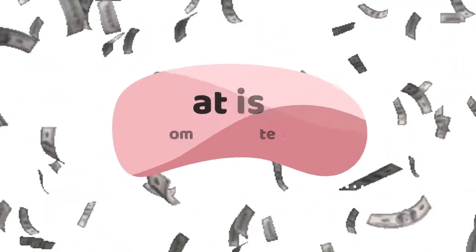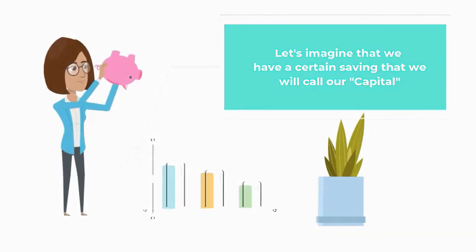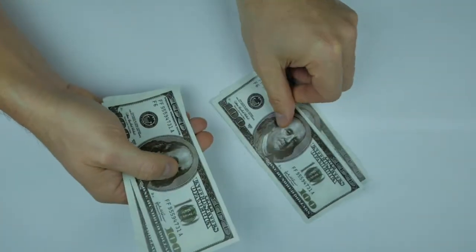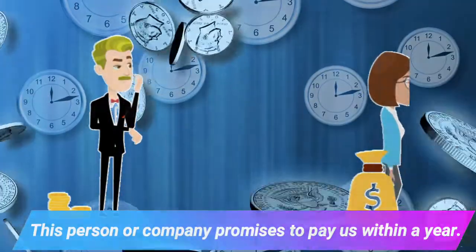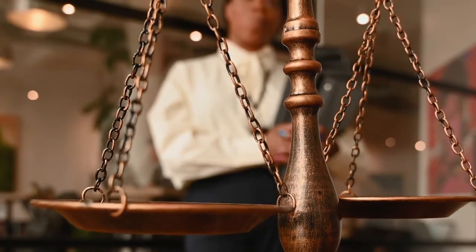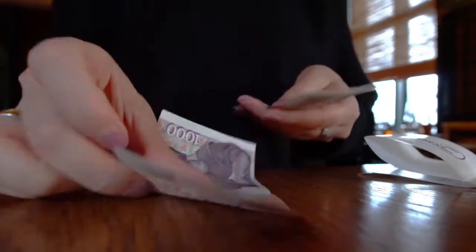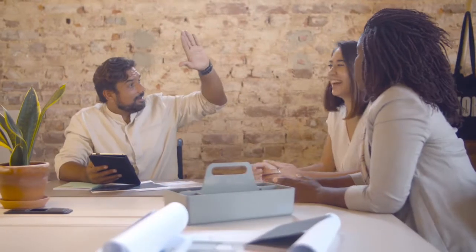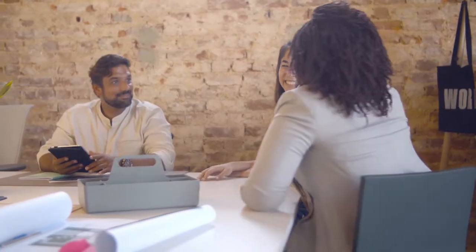What is compound interest? Let's imagine that we have a certain saving that we will call our capital. Now we agree to lend our capital to a person or a company since they need money. This person or company promises to pay us within a year. Now, would it be fair that they only return our capital after 1 year? After all, aren't we taking a certain risk by lending that money? Wouldn't it be better to receive a certain price for lending our money for that amount of time?